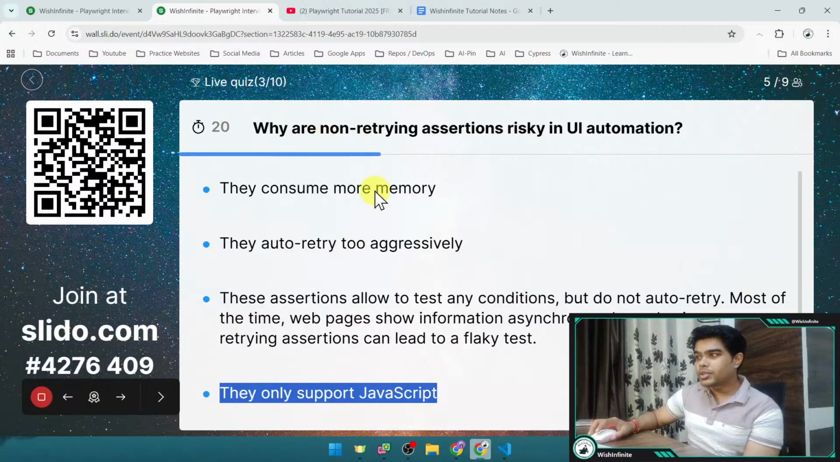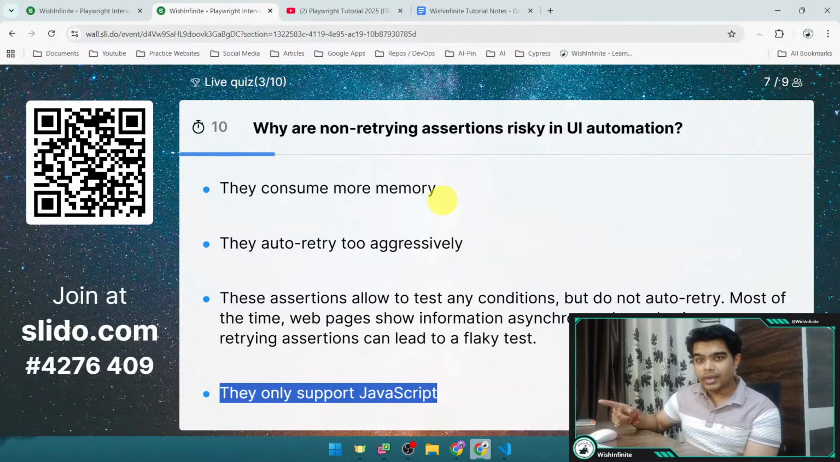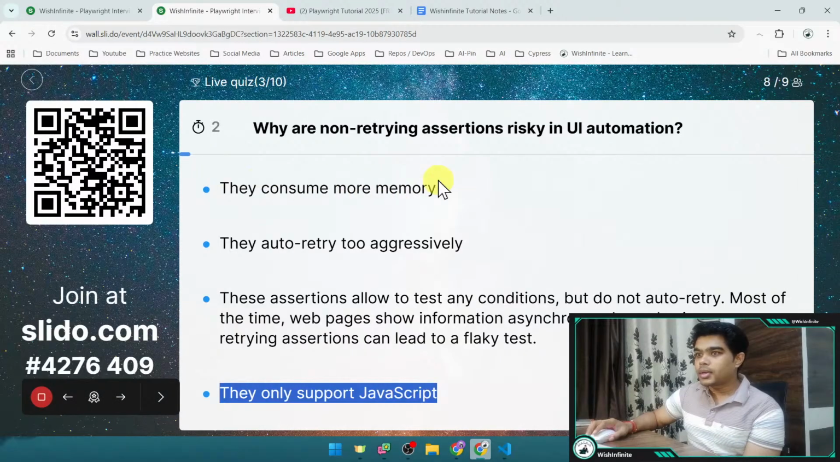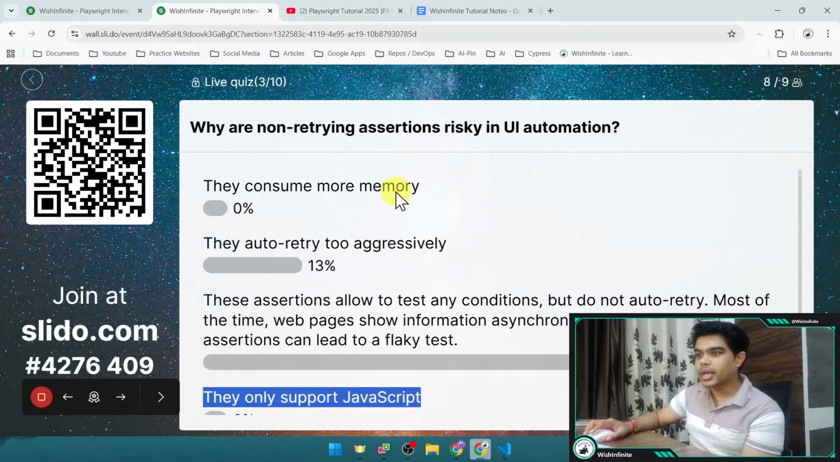Guys, 20 more seconds left. Hurry up. Guys, if you still have any doubt, just let me know in the comments while we are in the quiz, so I should be able to answer them or clarify your doubt. Now 2 more seconds left, and now time is over.